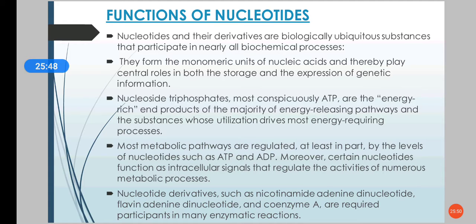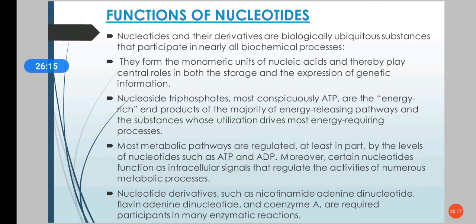Nucleotides and their derivatives are biologically ubiquitous substances, and they participate in nearly all chemical processes. As we saw, they are the monomeric units of nucleic acids, and they play a central role in the storage and the expression of genetic information.